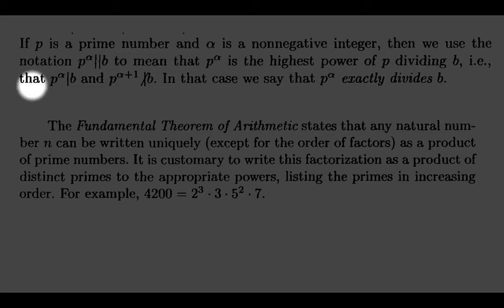If we are given that p is a prime number and alpha is any non-negative integer, then we use the notation to mean that p raised to alpha is the highest power of p dividing b. That is, p raised to alpha divides b and p raised to alpha plus 1, a higher power of p, does not divide b. In that case, we say that p raised to alpha exactly divides b.